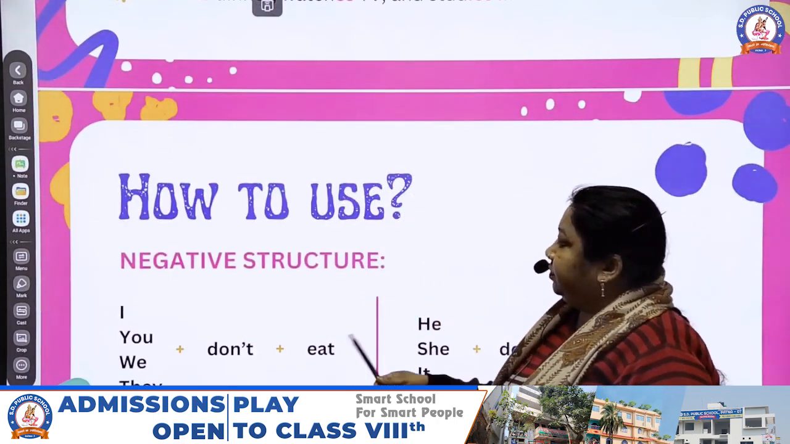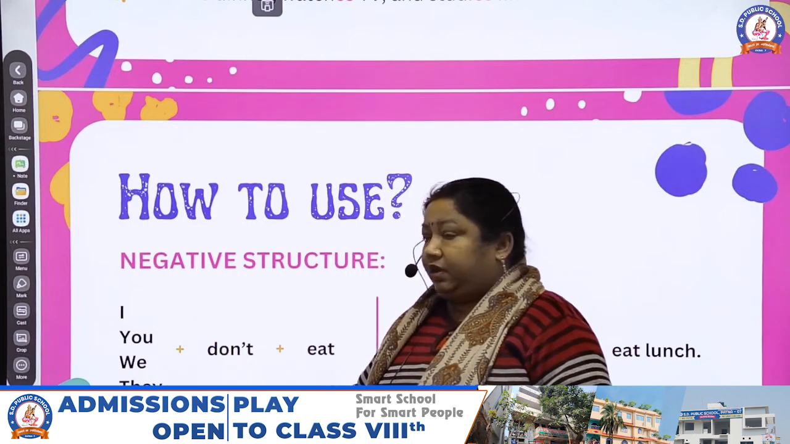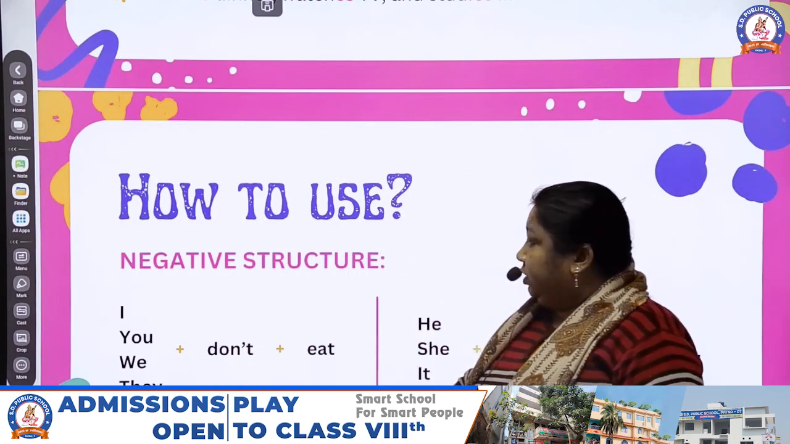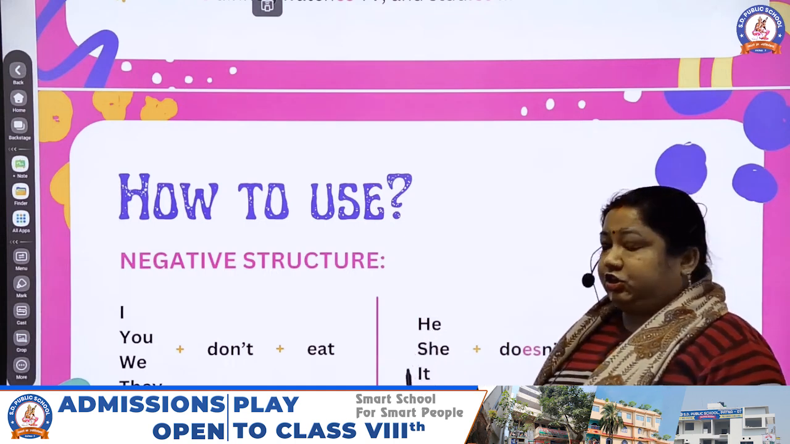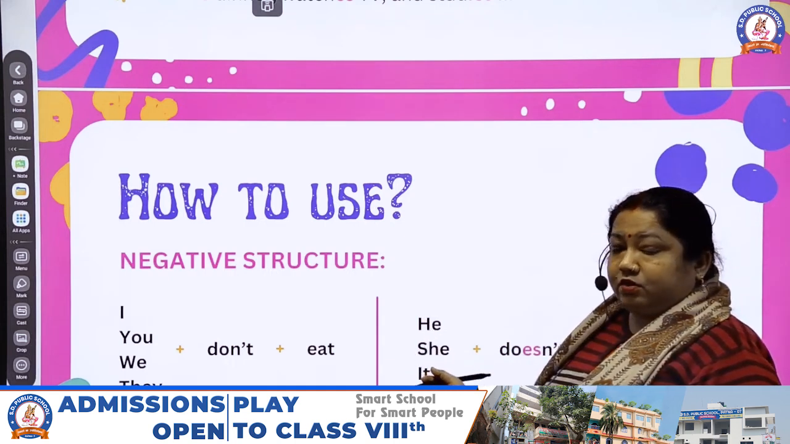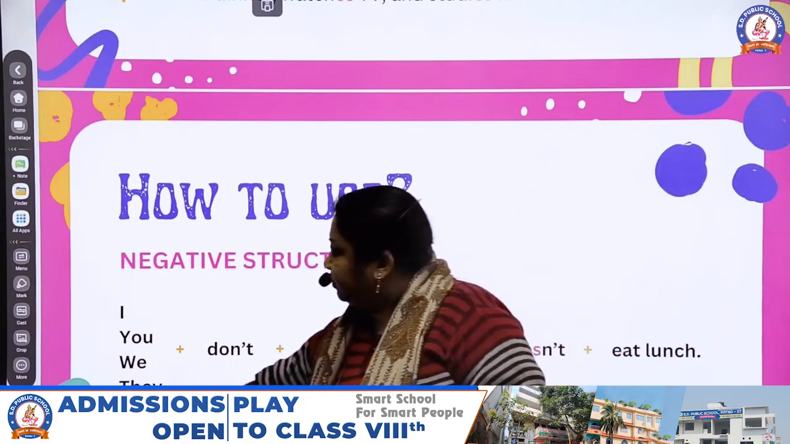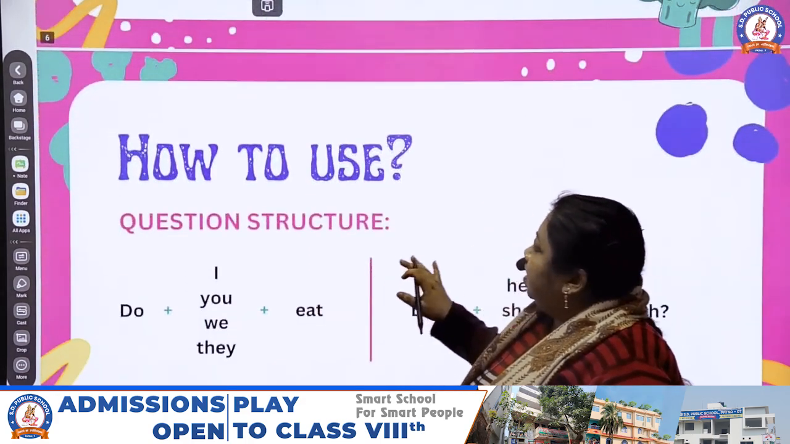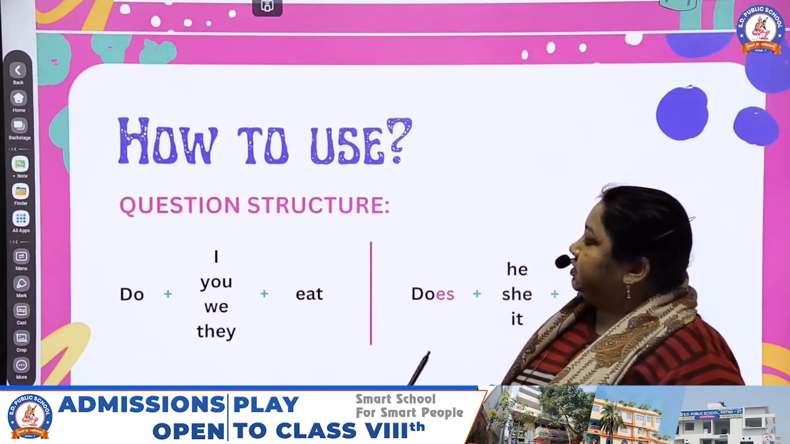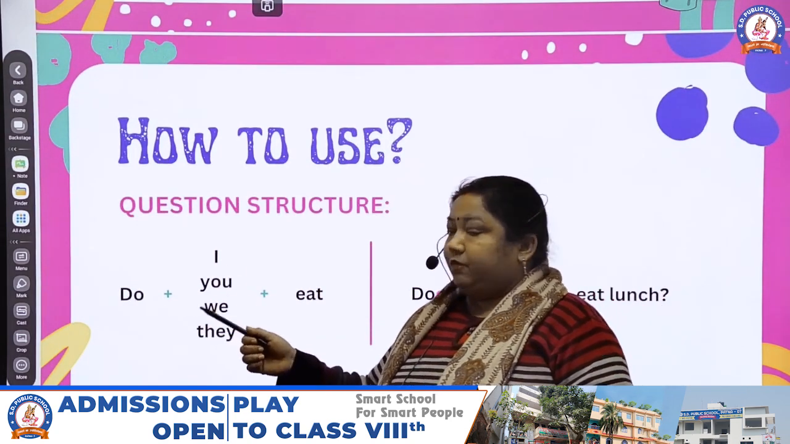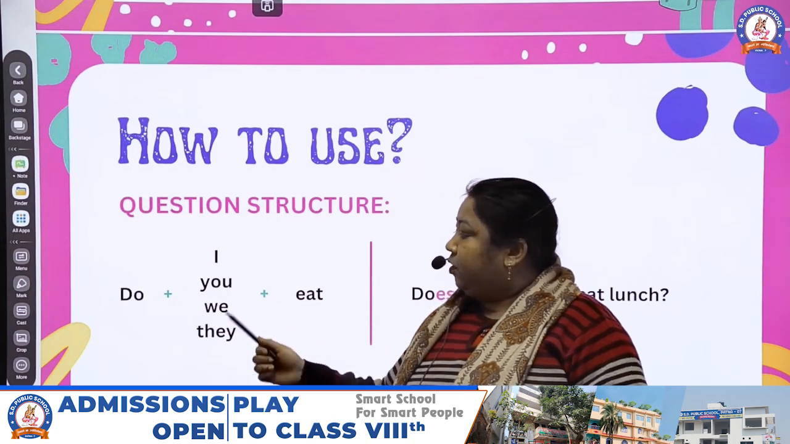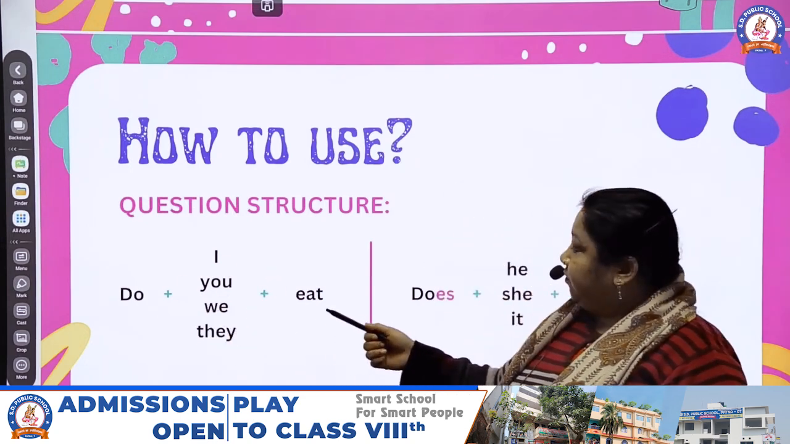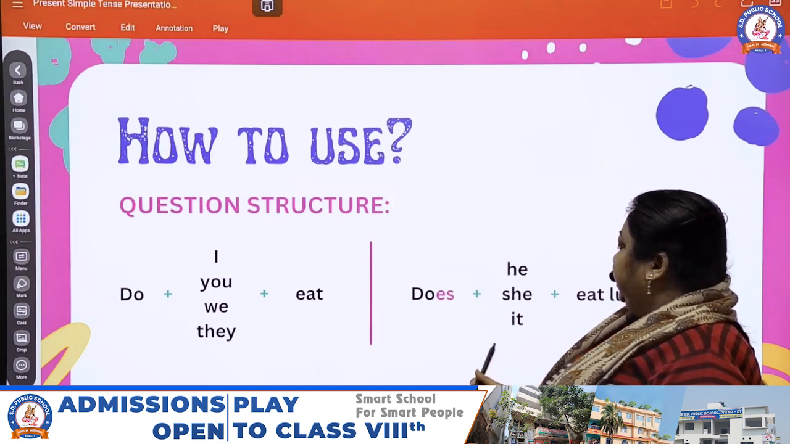Negative structure, similarly. I, you, we, they: here is the subject, and what we have used is don't. But if the subject is he, she, it, what do we have to use? Doesn't. And the question structure is do. Then we have to add do before the subject. Do I eat? It is in the base form, and when the subject is he, she, it, it takes the s form.